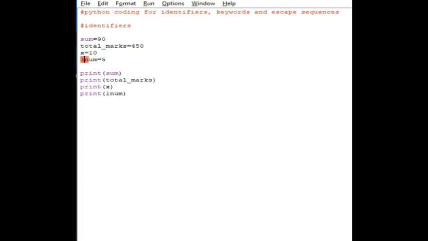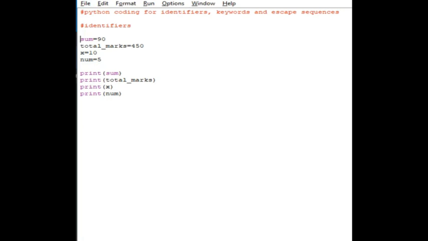So now next what we are going to see is, a variable name should not start with numbers. So this is the example we have seen for invalid and valid identifiers. Next we are going to see an example for keywords.